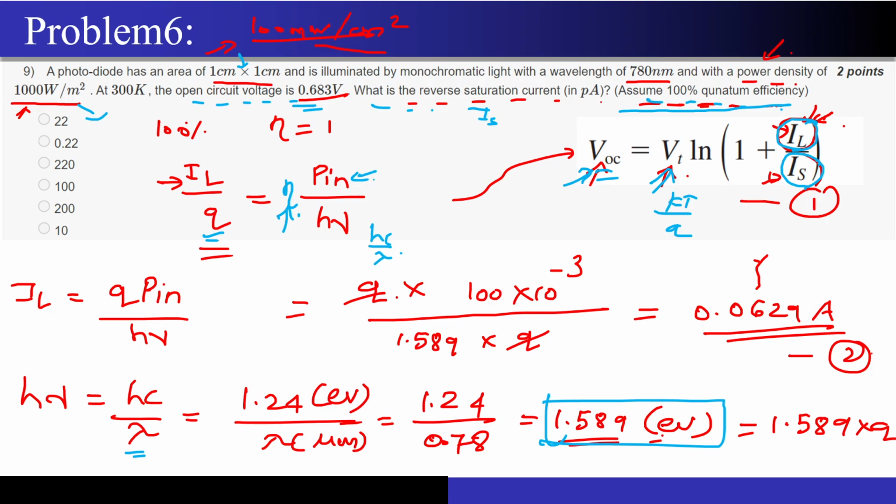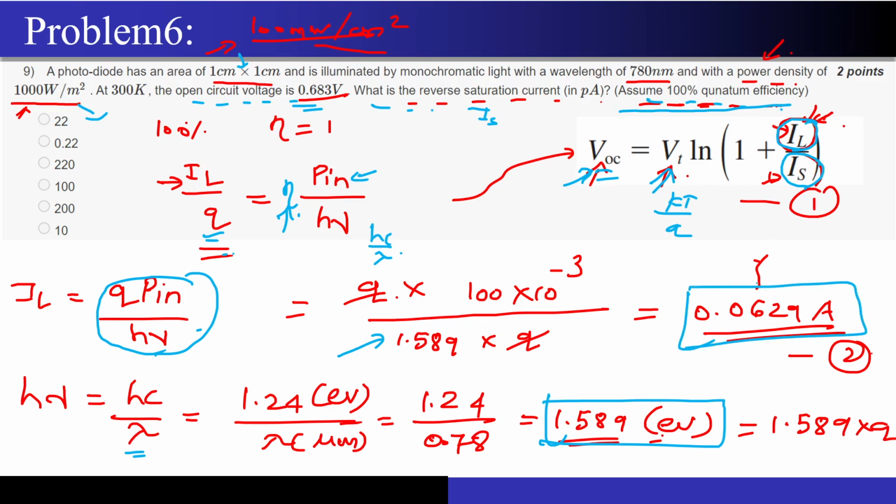Pn has been given to me and the value of q is also given. So I can easily find out the value of IL from here. I just substituted it over here, and IL will come out to be around 0.0629 amperes.